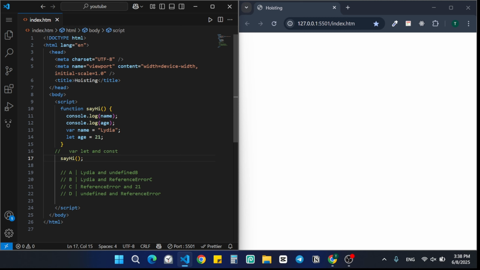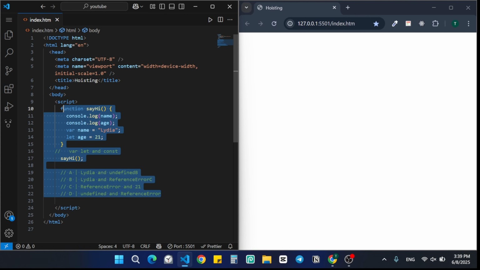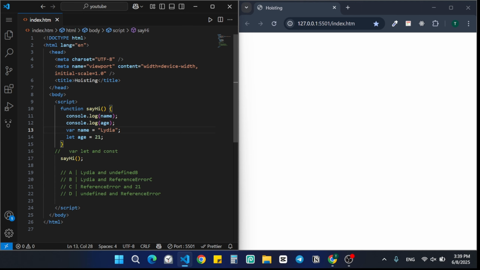Today we're going to talk about a confusing but very important concept in JavaScript, which is called hoisting. We will also look at a tricky question, you can see there, that tests your understanding of var, let, and const. As you know, in JavaScript we have three ways to declare variables: var, let, and const.